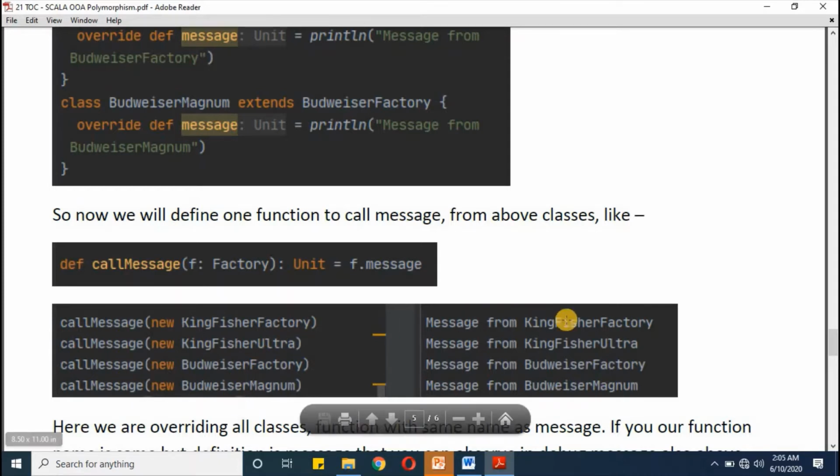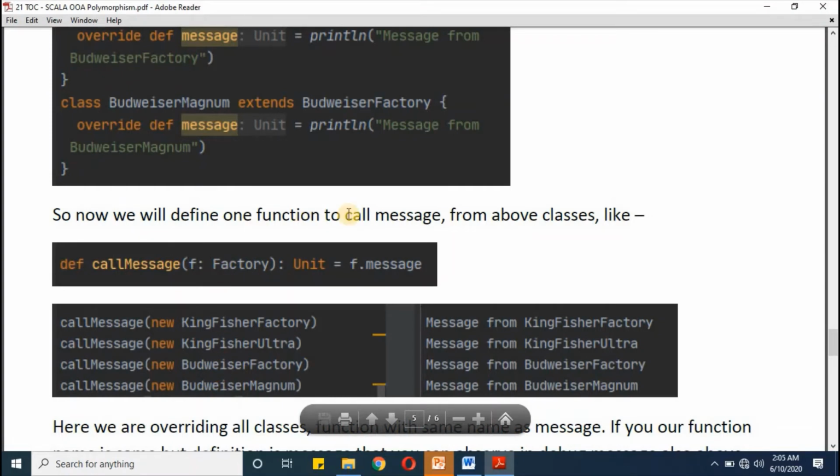So now we are calling, and here we are getting the message. First we are calling Kingfisher factory and we are getting the Kingfisher factory message. Likewise for Ultra, then Budweiser factory and then Budweiser Magnum, as expected. So if you see, in fact we are calling the same function with different arguments, and this argument is leading to one object.